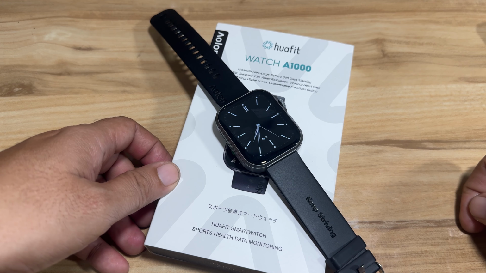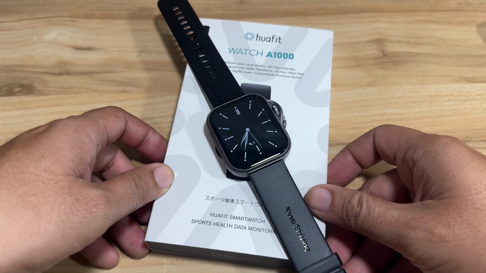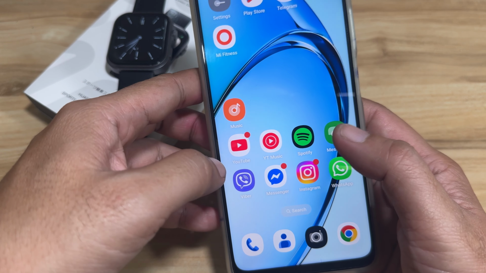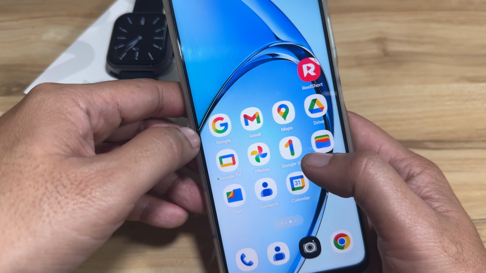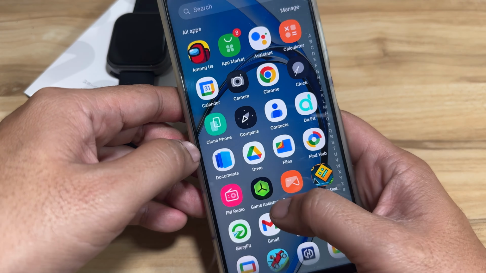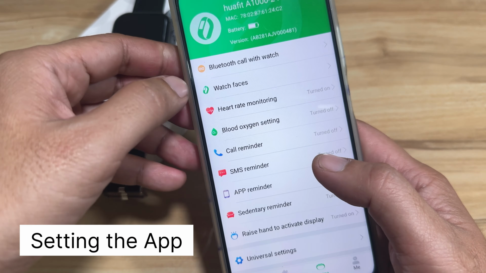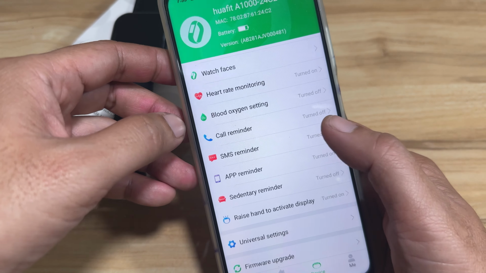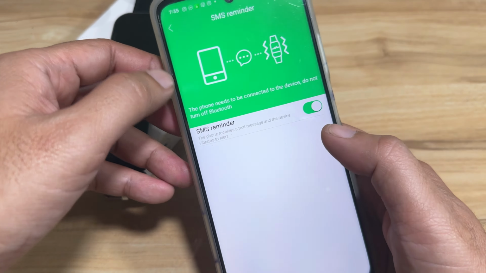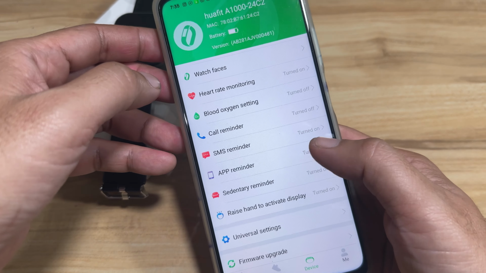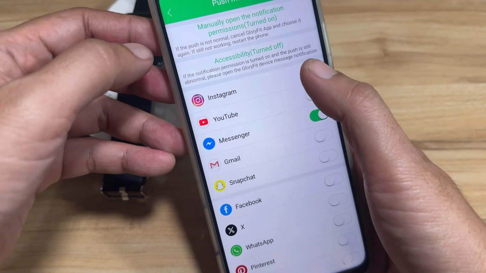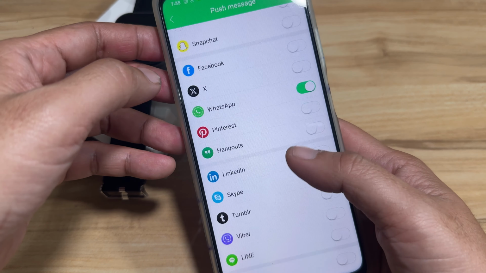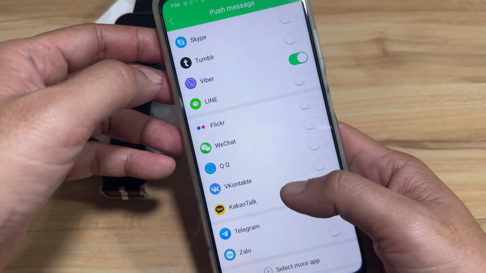Alright, so let's start and have a demo of the following applications. We have the WhatsApp, Viber, and SMS. Let's go first with our Huafit application. Let's activate some of the apps here. As you can see, our SMS is turned off. Let's activate this. Then for the app reminder, let's disable this one. Let's activate WhatsApp application.